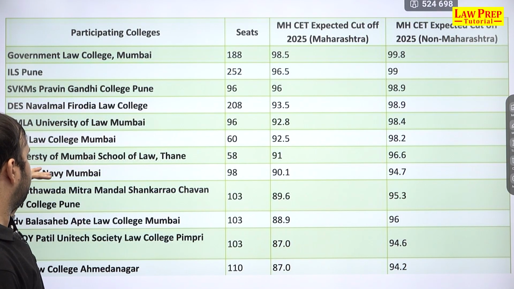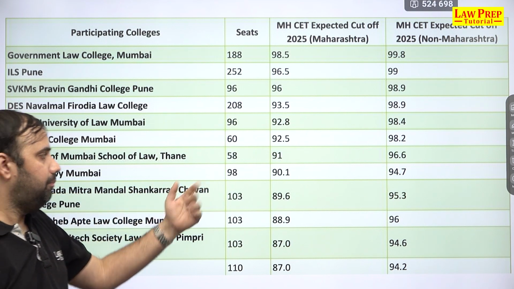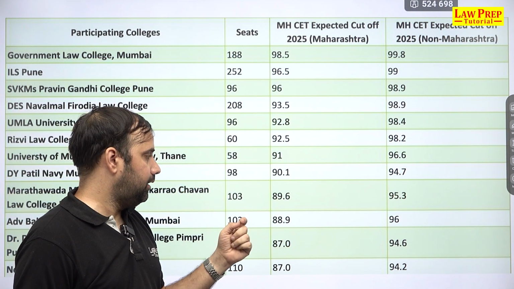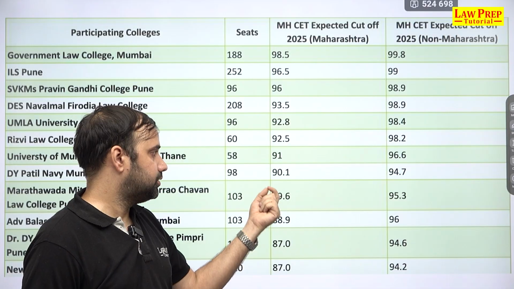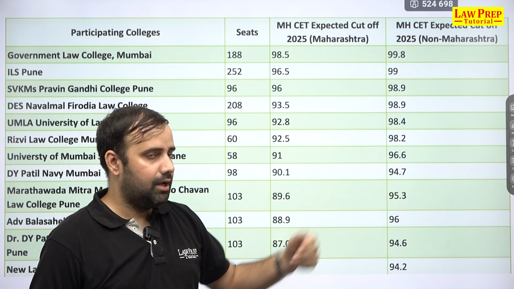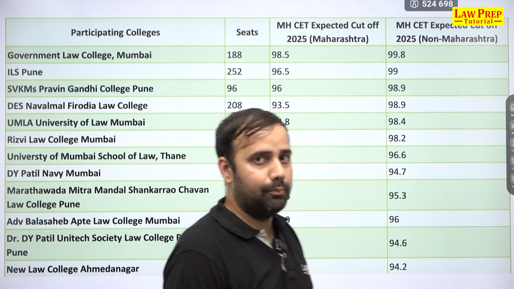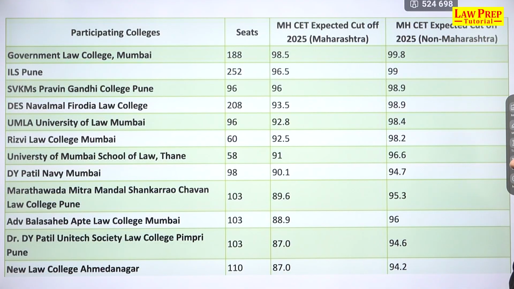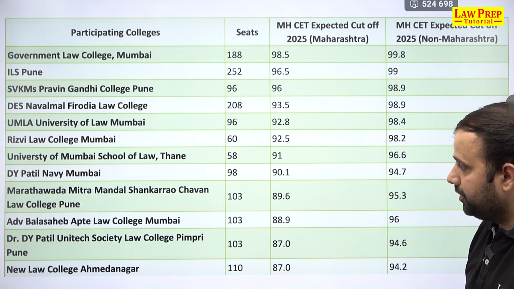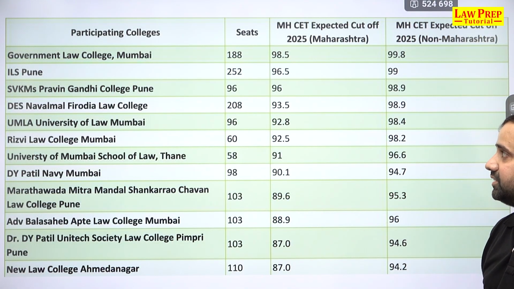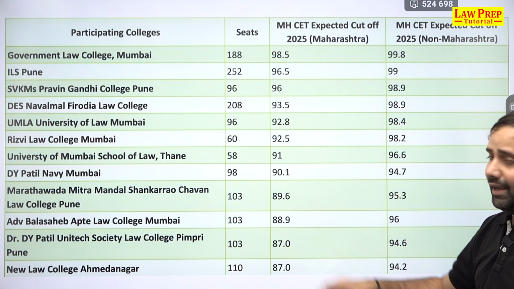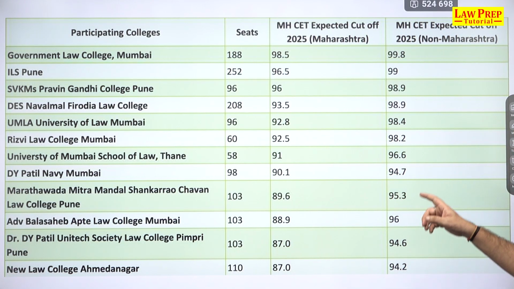Then you have University of Mumbai done. We have DY Patil Mumbai. Yahan pe we have 98 seats and an expected cutoff for Maharashtra students could be 90.1, and for non-Maharashtra it could go to 94.7. Coming to another, Shankarrao Chavan Law College Pune, 103 seats ke saath you can expect the cutoff for Maharashtra students to be at 89.6 percentile and for non-Maharashtra at 95.3 percentile.